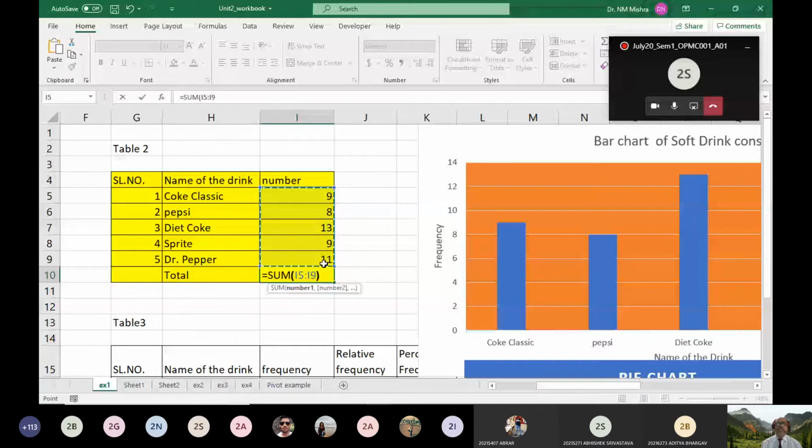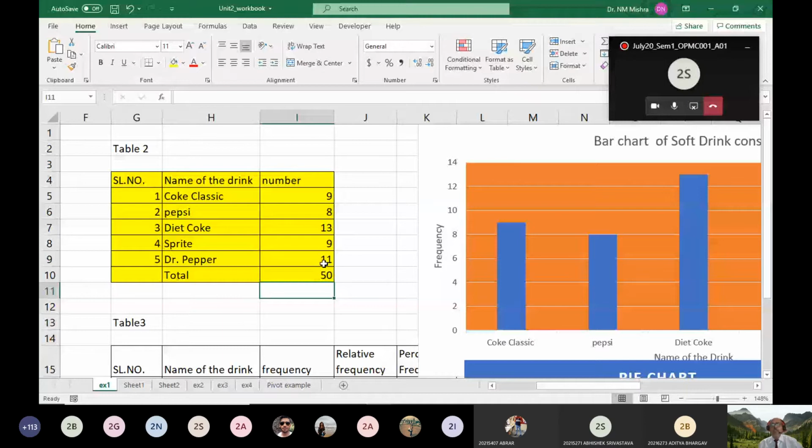So what are the two different methods by which you can visualize the summary table? You have already learned. Categorical data has to be organized in the form of a summary table and visualized either in the form of a pie chart or in the form of a bar chart.